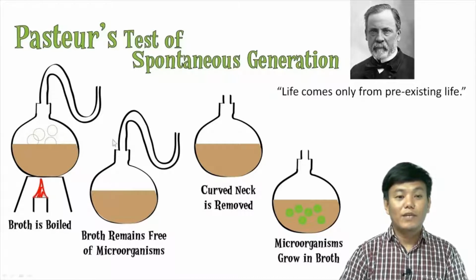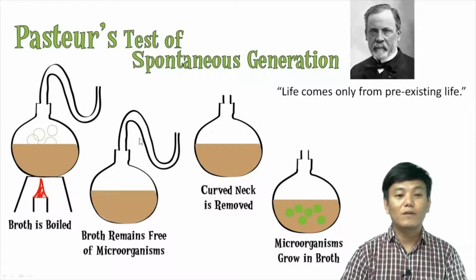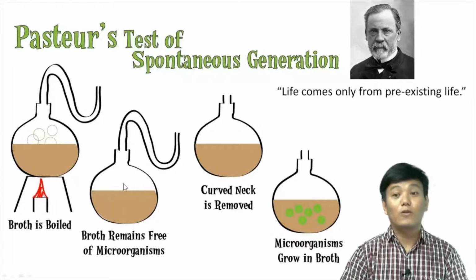But then when he broke the neck of the flask, he observed that microorganisms now started to grow in the broth. Through this experiment, he proved that the microorganisms which grew in the broth came from outside as a contaminant, since this curved neck was preventing anything from coming inside from the outside. Therefore, this particular broth remained microorganism free.